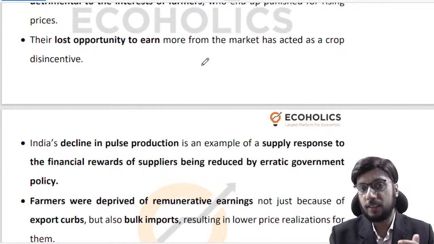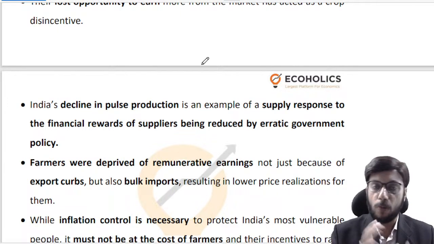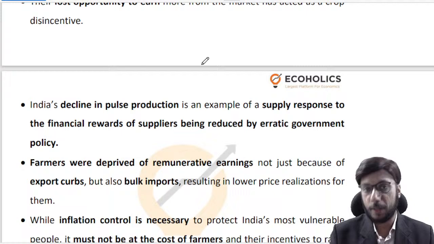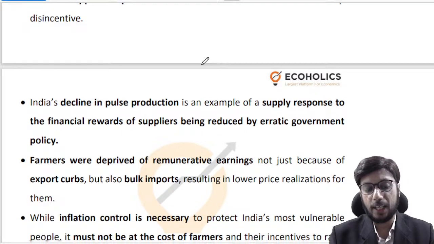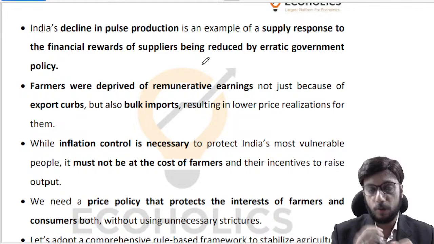And this article slightly deviates, in my opinion, in the second half, right? And it starts talking about remunerative farming, right? So they say that farmers should be able to benefit from price rise, farmers should be able to benefit from export opportunities, farmers should be protected from import surges, right? So these are the suggestions that you can make from a farmer income point of view. That's a separate topic.